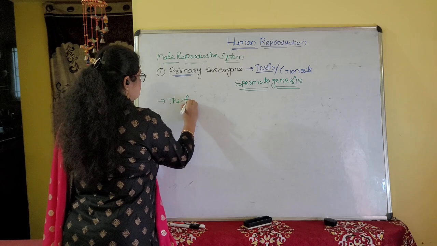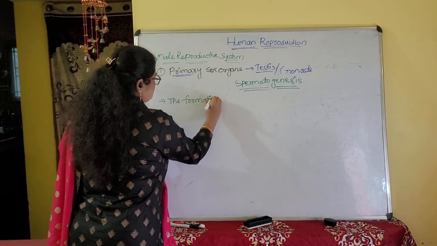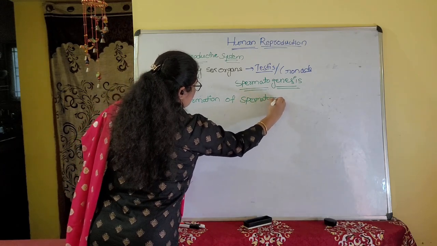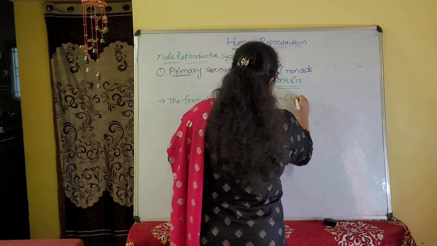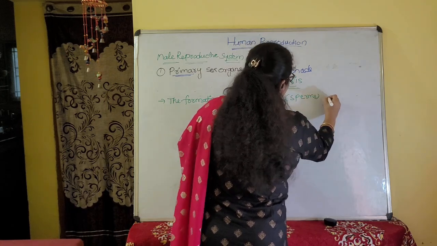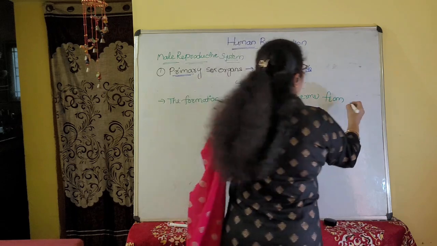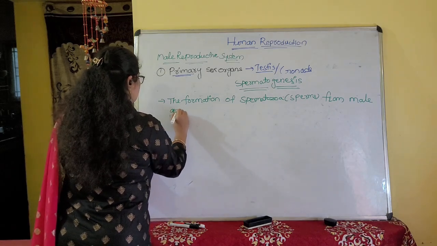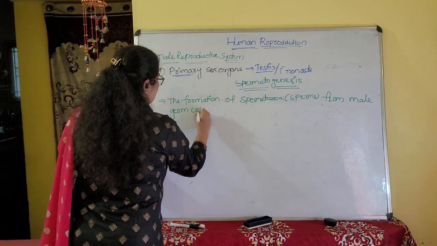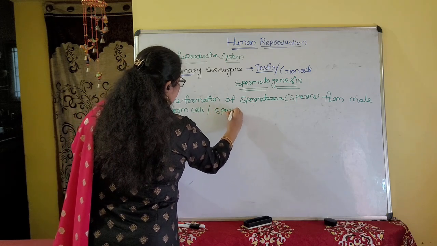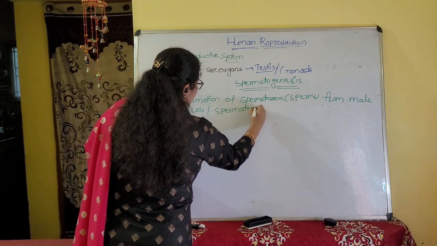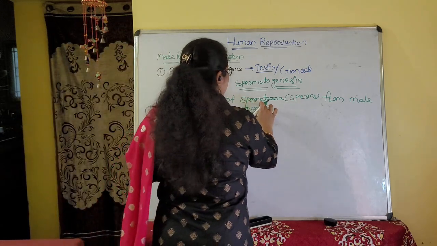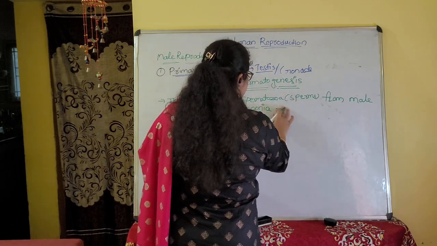The formation of spermatozoa, or sperms, from male germ cells, which are spermatogonia (gonia plural, gonium singular), is called spermatogenesis.